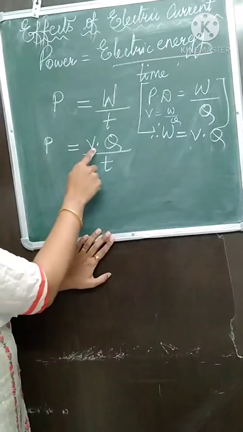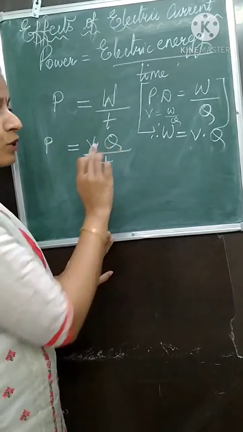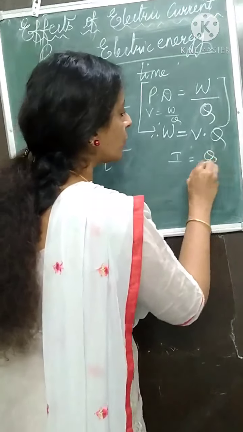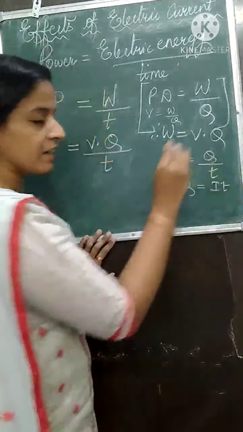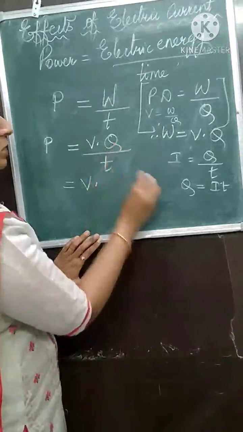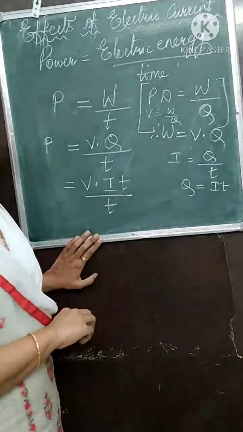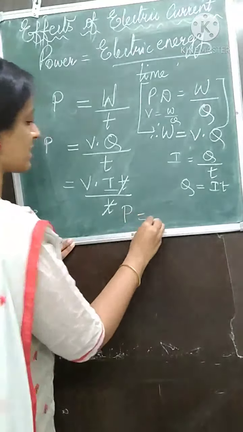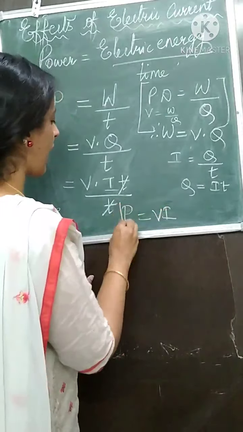So how much is the power? V into Q upon T. This way you can use it. Now I told you to remember, in place of Q, we know I is equal to Q upon T. So how much will be Q? Q is equal to IT. That I will substitute here. So V into, in place of Q I will write IT, and down we have T. This T and this T get cancelled, and we have the famous formula of electrical power: P is equal to VI.